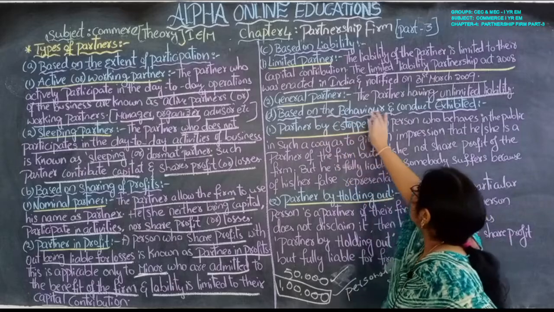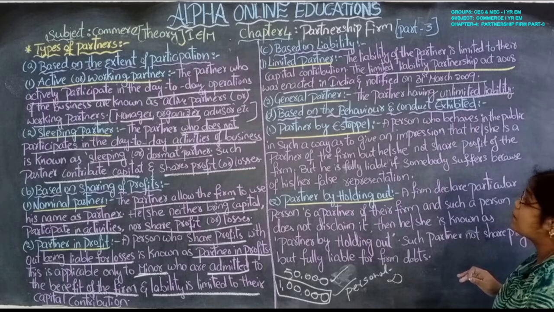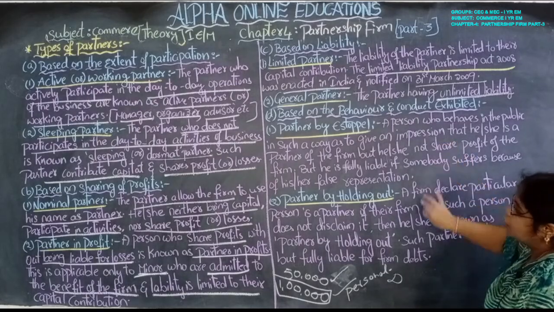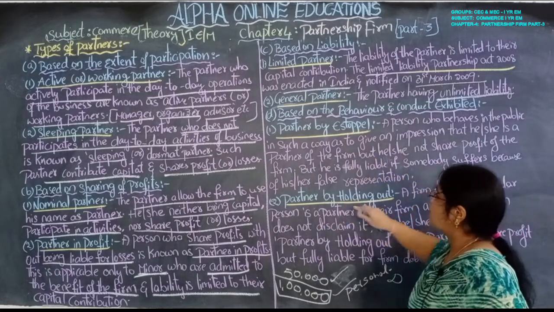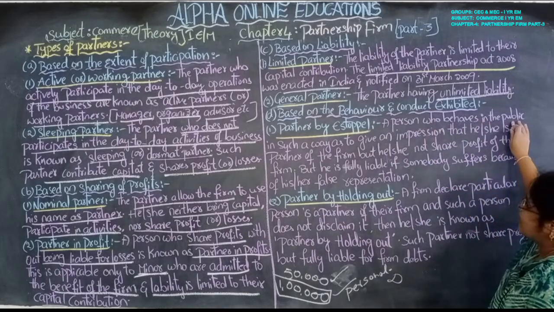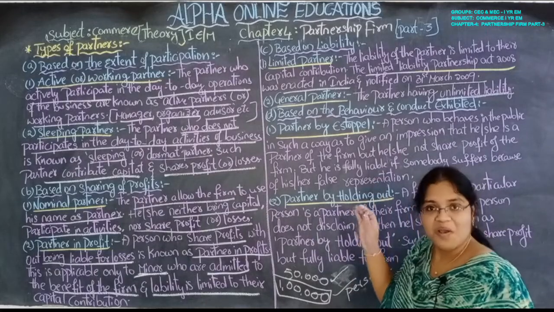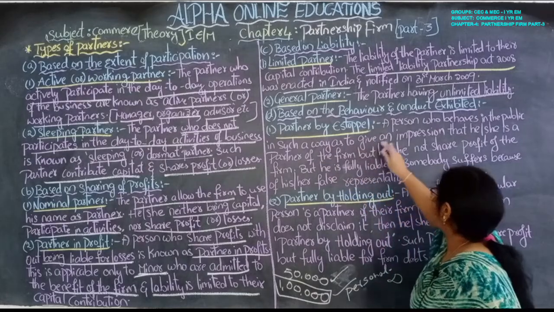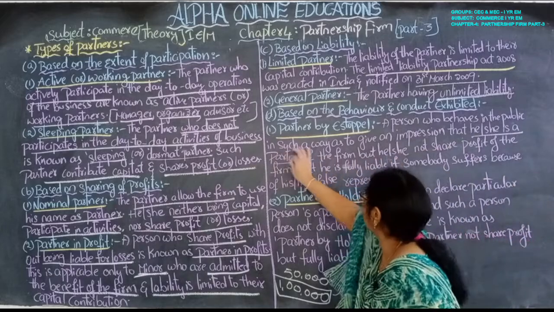Next, based on the behavior and conduct exhibited, we are dividing the partners into two types. One is partner by estoppel and one is partner by holding out. A person who acts in public, simply overacting, gives an impression that he or she is a partner of the firm.